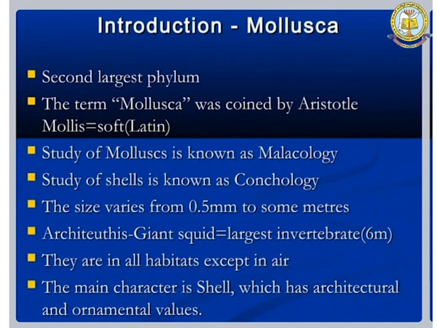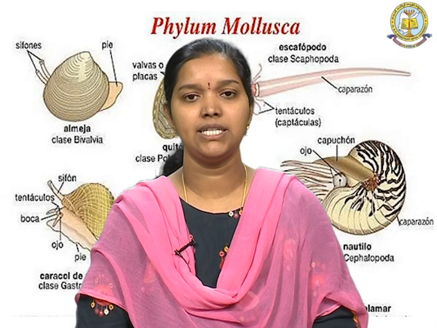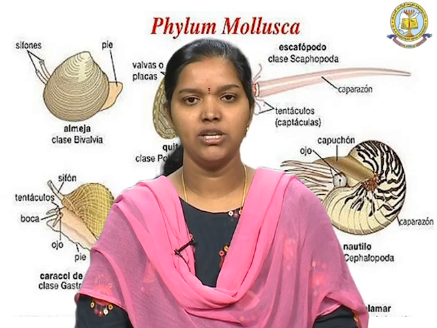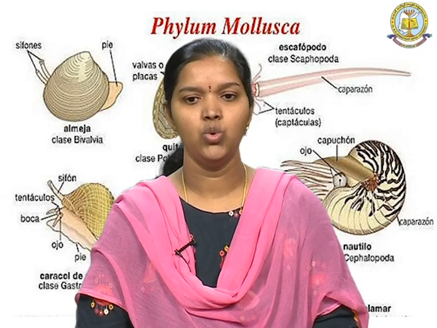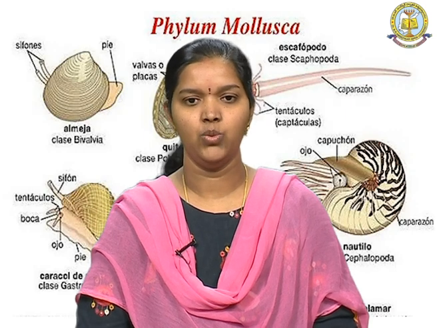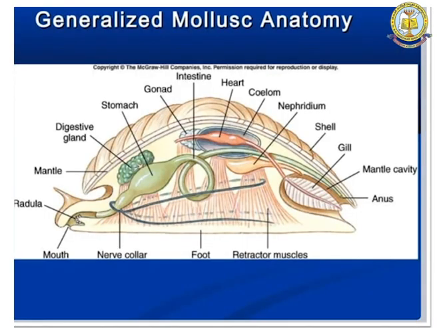The size of mollusca varies in different lengths, and they are present in all habitats except in air. The main characteristic of the mollusca is the presence of a shell, and it has great architectural as well as ornamental value. So, this is the general structure of the mollusca.